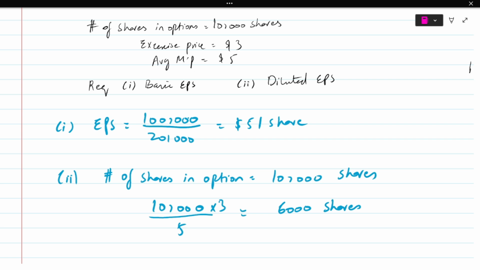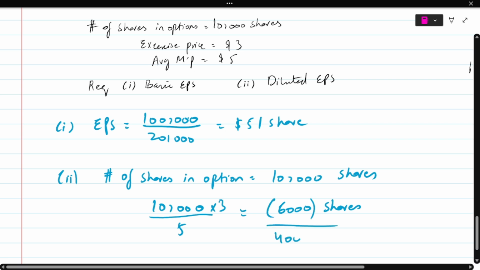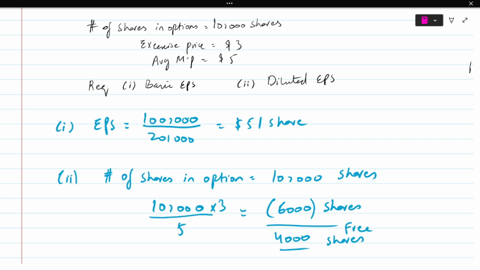If you subtract this 6,000 from this 10,000, you're going to get 4,000 shares, which is actually the free shares. This is the free element I was talking about. So let me just repeat it again.